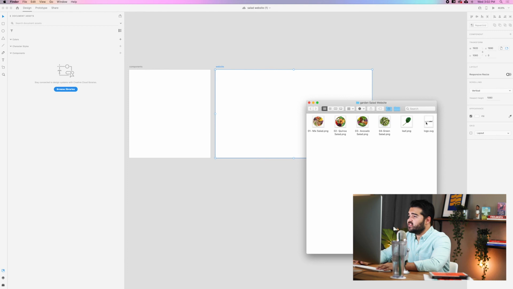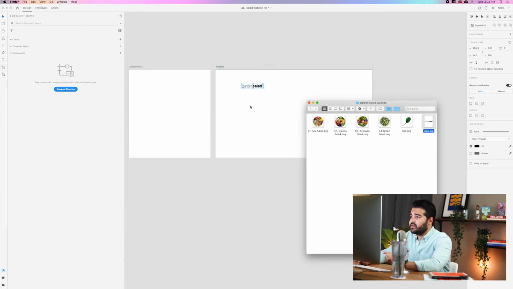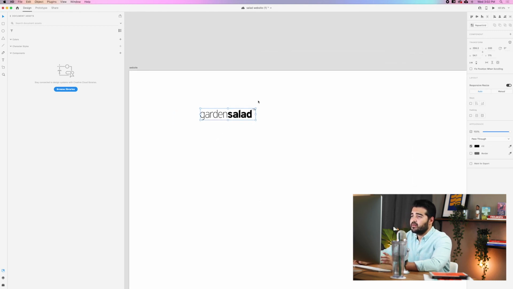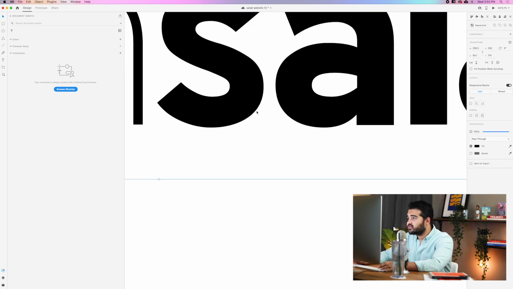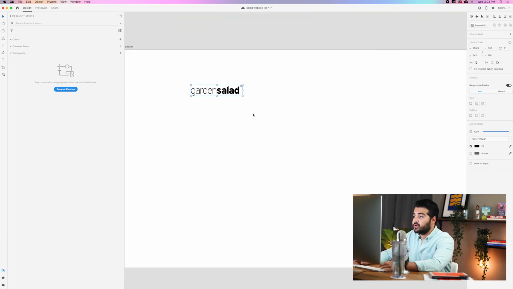We're going to take the logo SVG and put it right there in the website, and it's going to read it right there. Not many people know about this, but Adobe XD also reads SVG files. So you can add an SVG file, a vector file, in Adobe XD, and it's going to be really sharp.